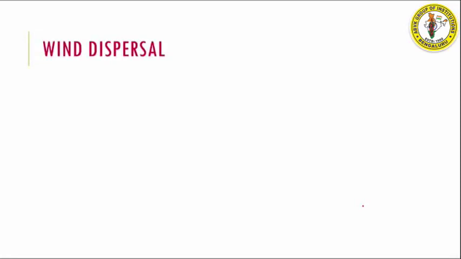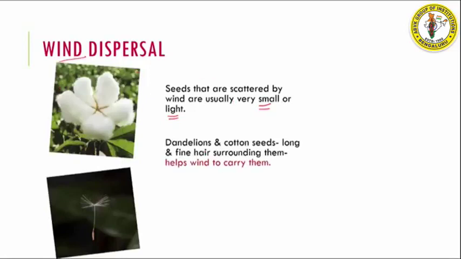Now when we see wind dispersal, we will notice that seeds that are scattered by wind are generally small or very light. So only if the seeds are light and small, they can be dispersed by wind. For this, the examples will be dandelion and cotton. So we have dandelion here and we have cotton here.